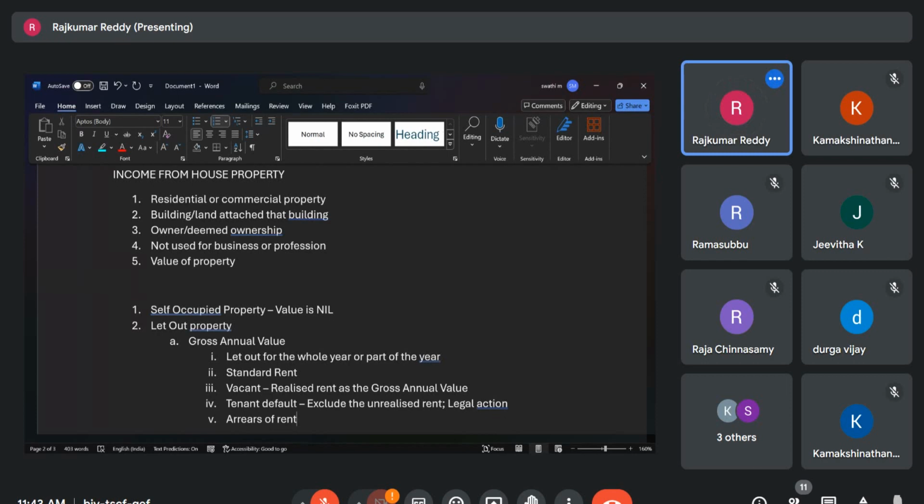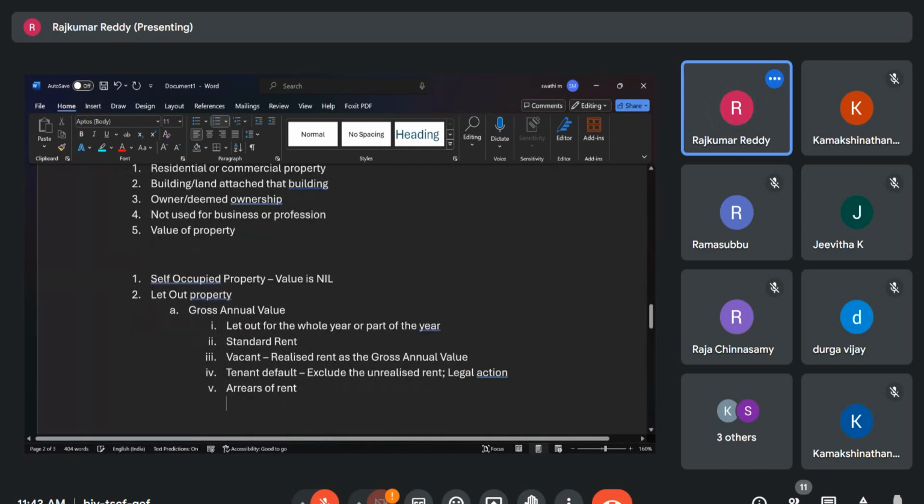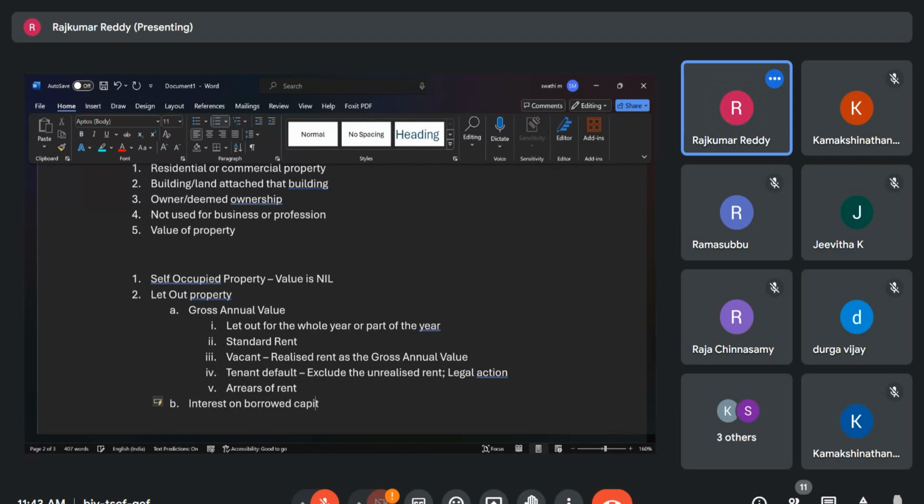Then next is interest on borrowed capital. Why are you borrowing capital? This is only for the house property, not for any other purpose.